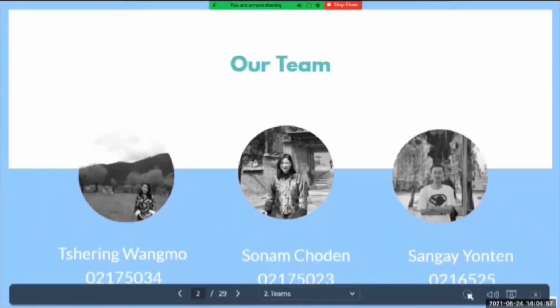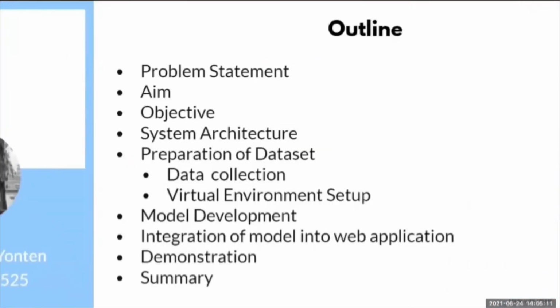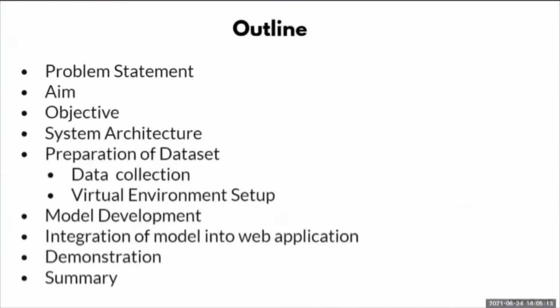We are a group of three, Sonam Choden and Sangye Yenten, under the guidance of Mr. Yishi Jamso. We also have Mr. Yenten Jamso from Gyalpo College of Information and Technology as our external guide, who has completed his master's study on machine learning. These are the outline for today's presentation.